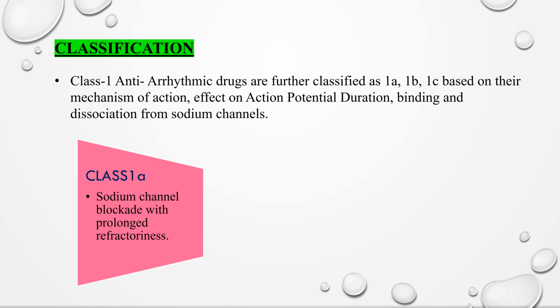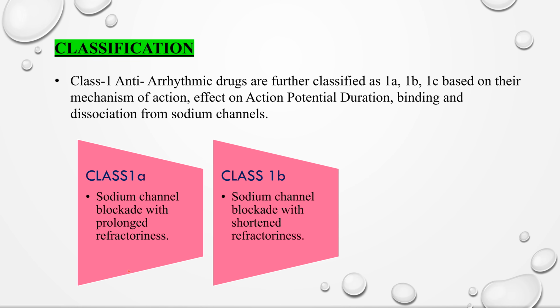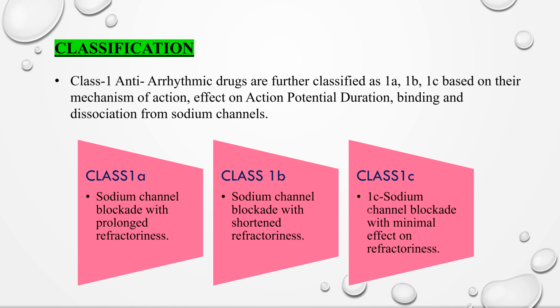Class 1A drugs cause sodium channel blockade with prolonged refractoriness and class 1B drugs cause sodium channel blockade with shortened refractoriness. Whereas class 1C drugs cause sodium channel blockade with minimal effect on refractoriness. This differential effect on refractoriness is due to the action of potassium channels on the cell membrane.